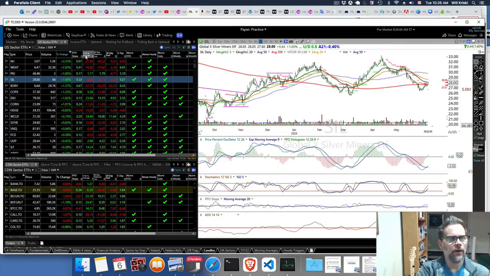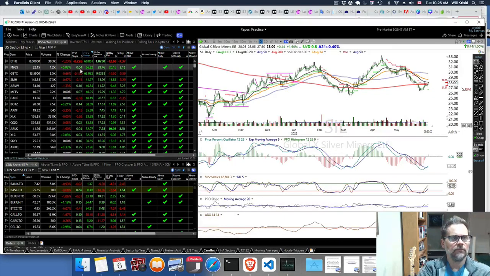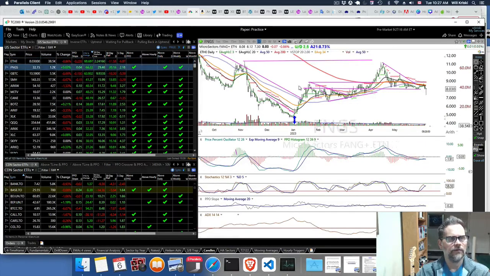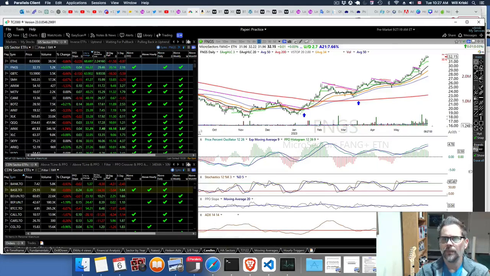So when I sort by year-to-date, it doesn't catch some recent moves. Like for Ethereum, you're in this downtrend right now, but you had an incredible run. So you have to take it with a grain of salt. These are the ones that potentially have the best possibilities of gains, but at the current moment, it might not be the time to get in. And that's where the shorter durations come in, like the 30-day, you can see it's -11, -10. But these give you the FANGs, obviously an unbelievable run.